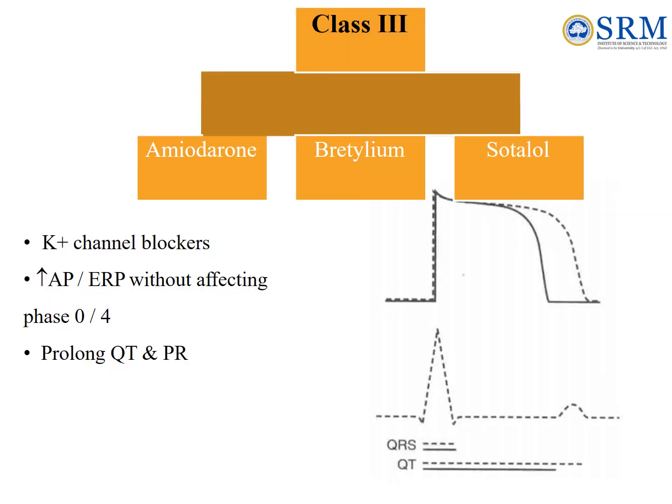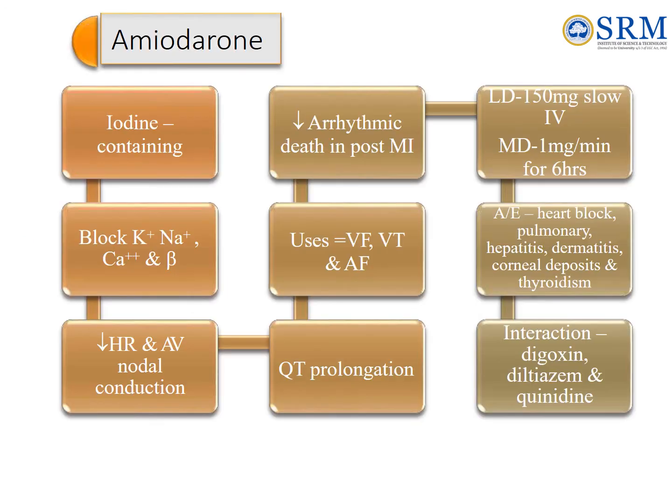Class 3. K+ channel blockers. The characteristic action of this class is prolongation of repolarization. AP is widened and ERP is increased. The tissue remains refractory even after full repolarization. Reentrant arrhythmias are terminated. Amiodarone, bretylium, sotalol belong to this category. They are potassium channel blockers, increase the action potential without affecting resting potential, and without affecting phase 0 or 4. It also prolongs QT and PR.